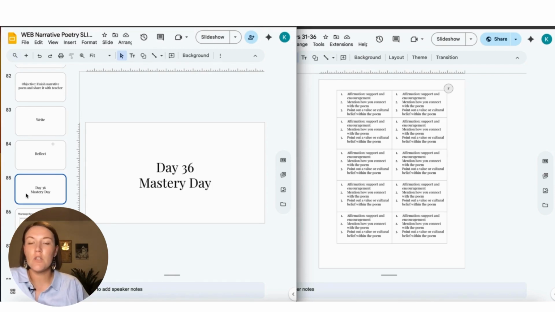You could leave the names on them, or you could leave them anonymous, whatever you want to do. But the kids will walk around and they will leave positive affirmations, as many poems as they have time to do. We're not giving advice on how it could be better. We're not correcting anything. We're just giving positive affirmations. And then after that, the student can get their poem back and see all of these positive affirmations about their fabulous poem that they wrote. So that's what we're going to do on Mastery Day.